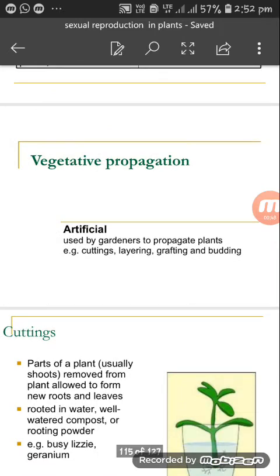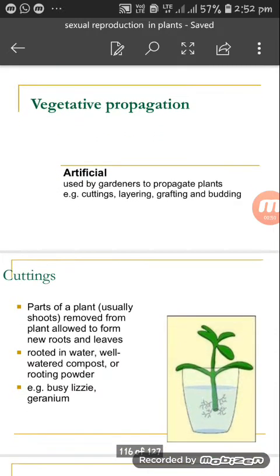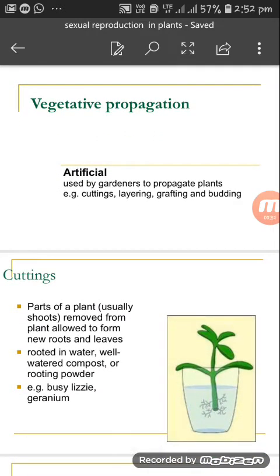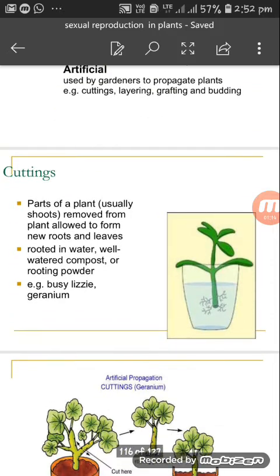Let's see vegetative propagation by the artificial method. Now, what are artificial methods? Artificial methods are those which could be done by cutting, layering, grafting, and budding. These are basically used by gardeners to propagate their plants. Let's see them one by one.